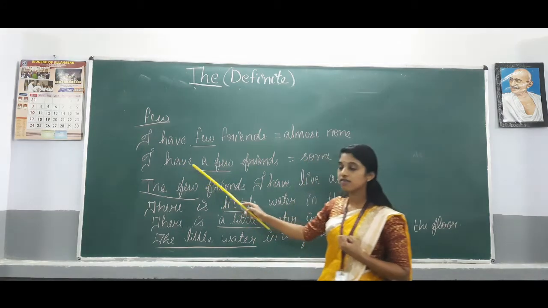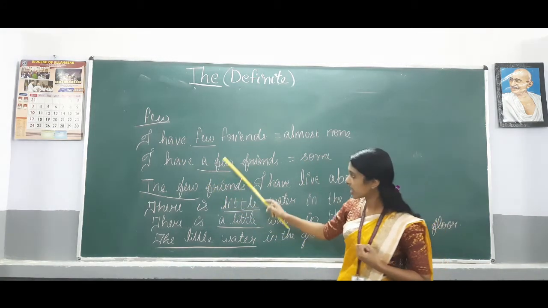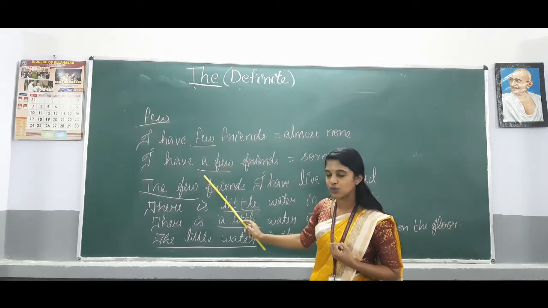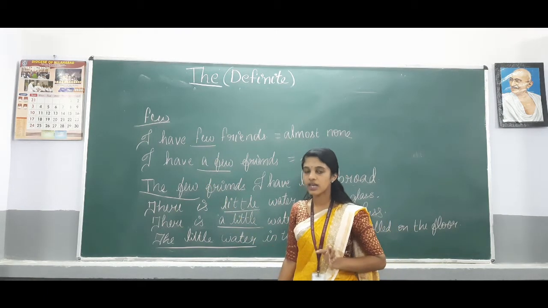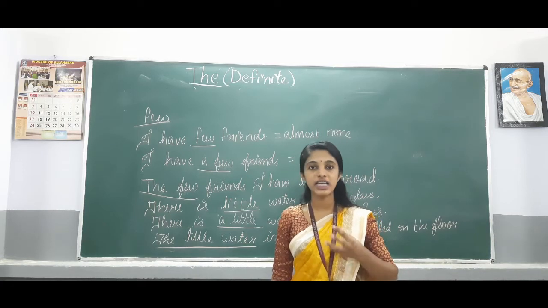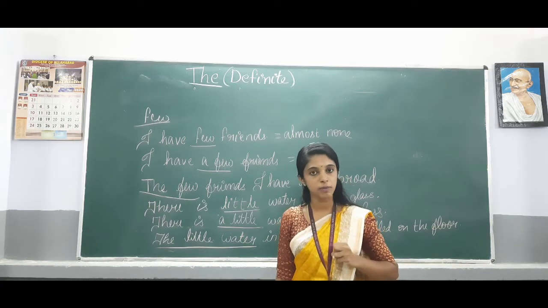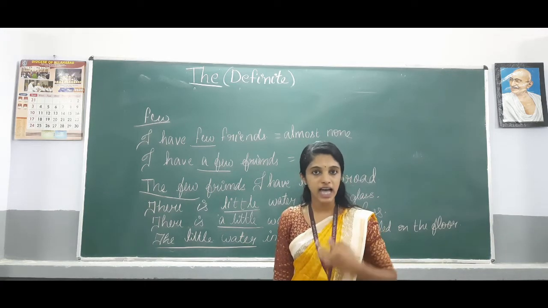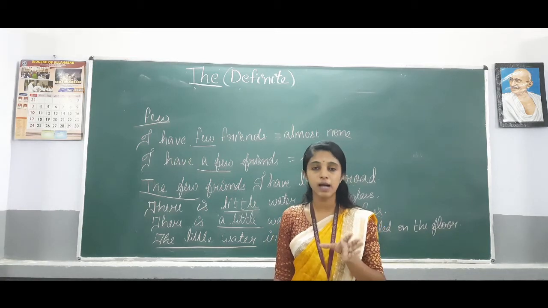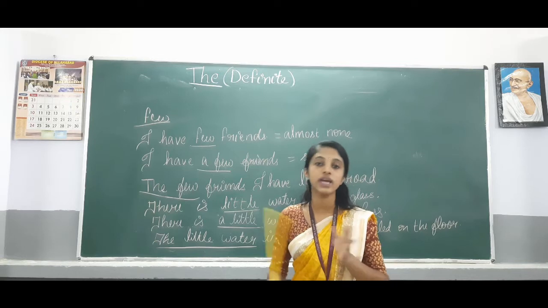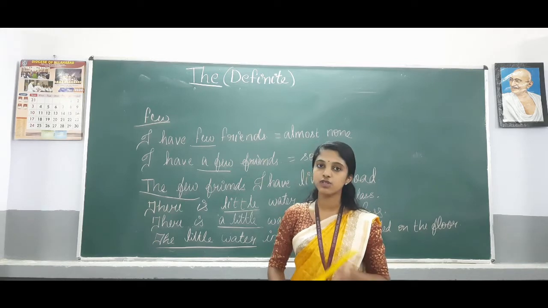Next one, I have a few friends. So here I have used a with few. It means I have some. A few means some. It also means I have enough friends, or it also means okay, the friends I have is up to my expectation. Okay. If you have something that you expected or more than expected, then we have to use a few.